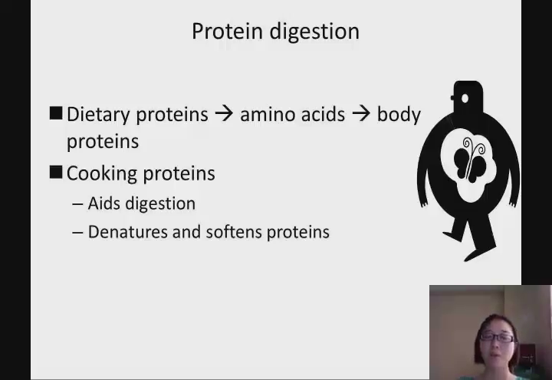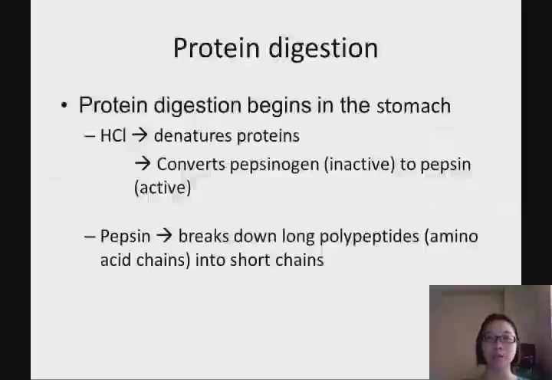Of course, the cooking process, when you apply heat, actually aids digestion in our body, because you denature the protein and soften it. That makes it easier for the enzymes in our body to digest the denatured protein. The first place that we start to digest our protein is in the stomach. So what does the stomach do? First, it produces hydrochloric acid. It denatures the proteins and converts pepsinogen to pepsin.